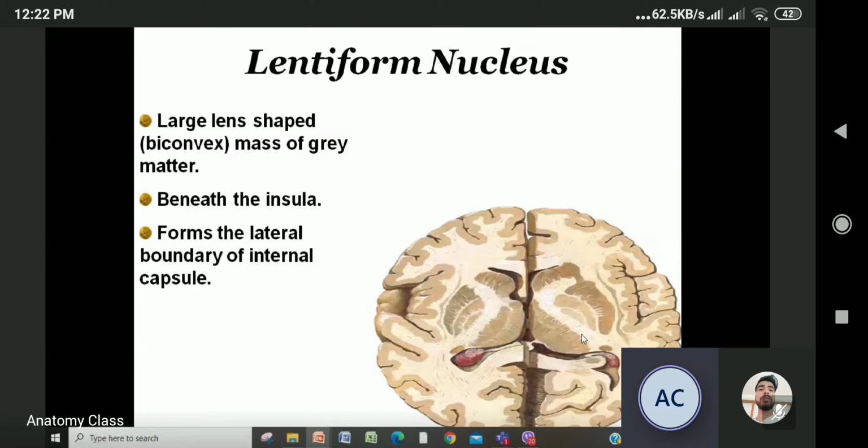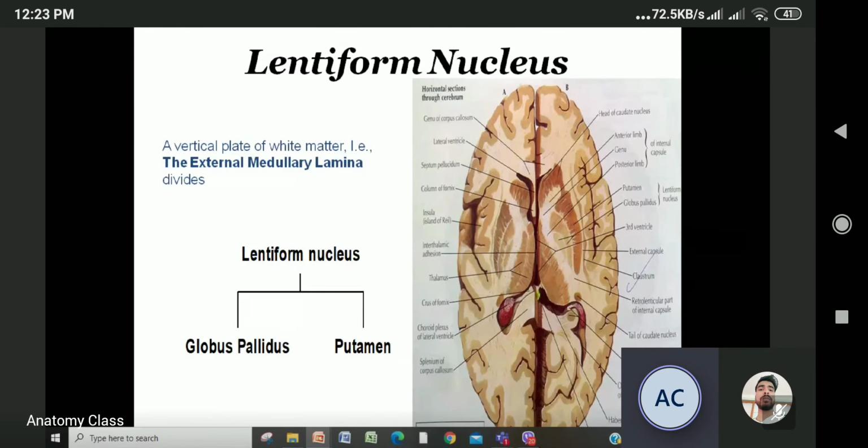Beneath this lentiform nucleus lies the insula, and it forms the lateral boundary. Look here. This is the internal capsule. So this whole lentiform nucleus is forming the lateral boundary of the internal capsule. Most probably you have studied the internal capsule, so you understand it.